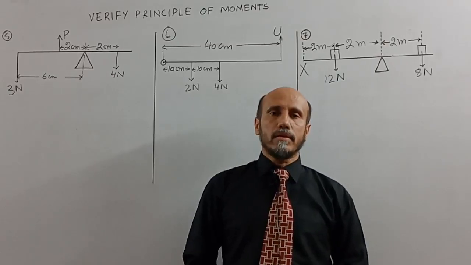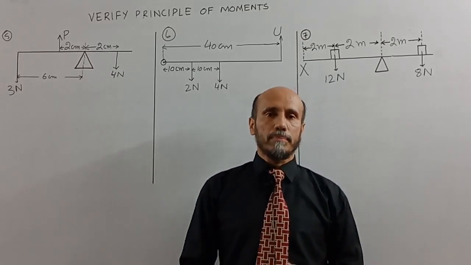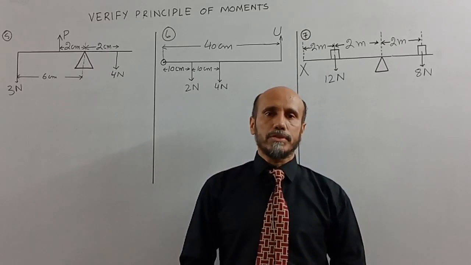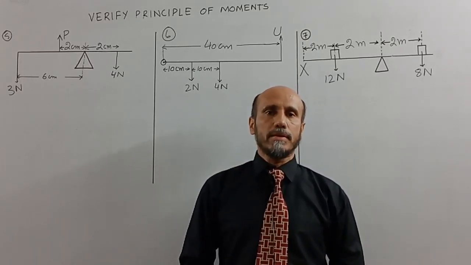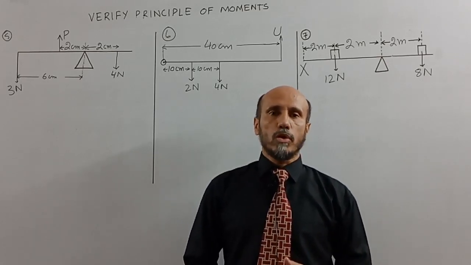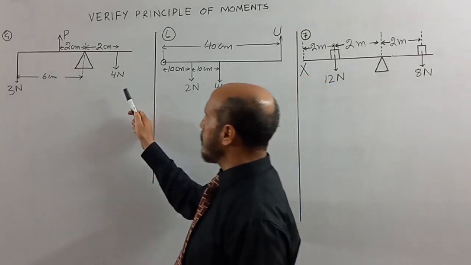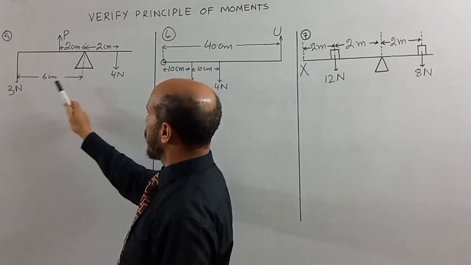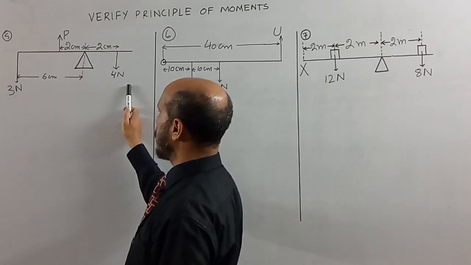Now we will consider the last 3 examples, after which the topic will be complete, and after discussing these 3 examples you will be able to attempt any type of question related to the concept of moments of force. In example number 5, there are a total of 3 forces. 2 forces on the left side and 1 force on the right side.